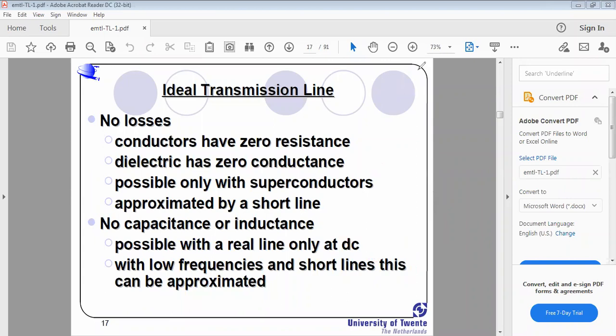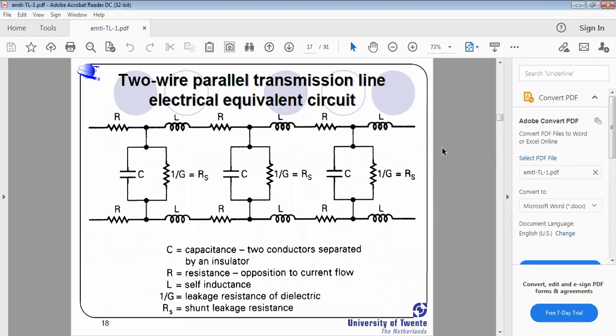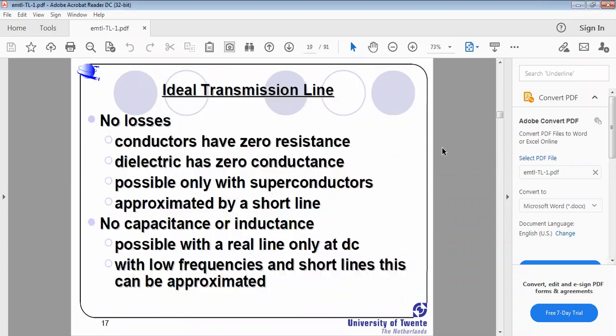Similarly, with low frequencies and short lines, this can be approximated. When there is no frequency, there is no imaginary term. With very low frequencies, where there exist some slight frequency components, we approximate it as almost zero. That is the meaning of no capacitance or no inductance with respect to low frequency and no frequency components.